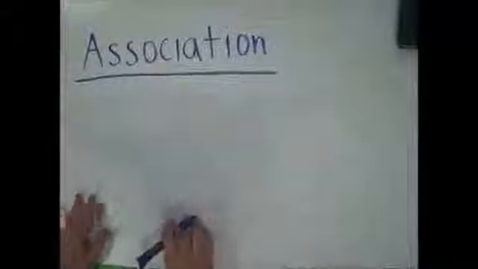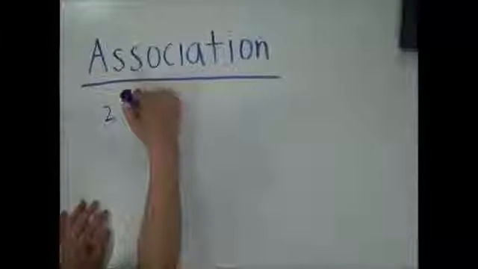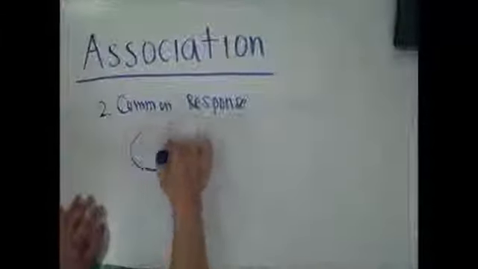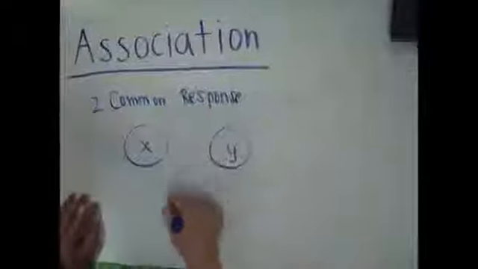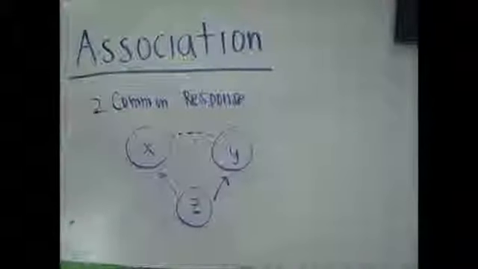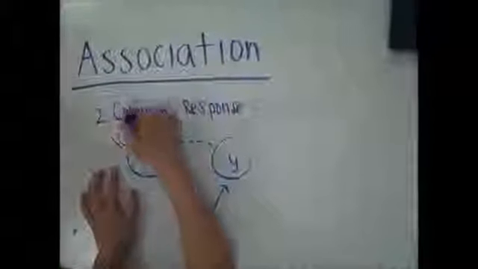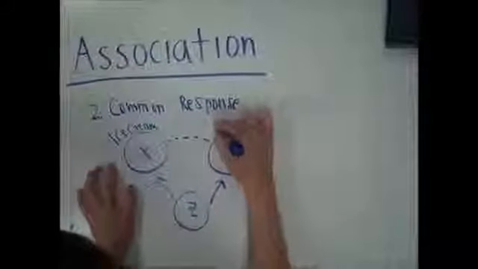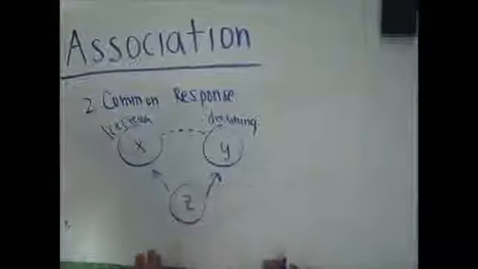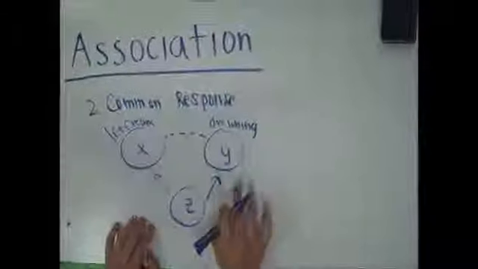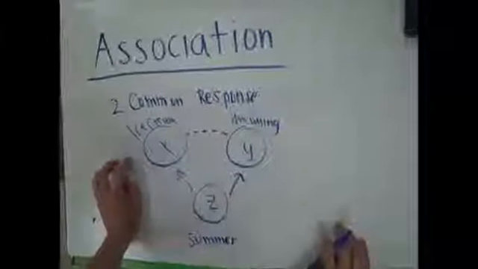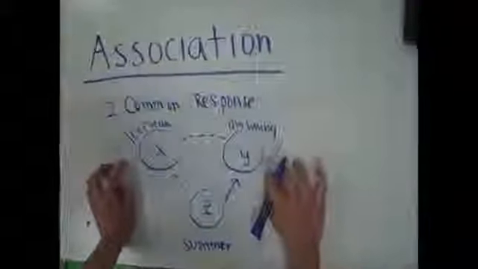The second type of association is called common response, and the diagram looks like this. One example would be ice cream sales and drowning. But does ice cream sales cause drowning? No. A lurking variable which causes both of these would be summer. So summer causes an increase in ice cream sales, and it also causes an increase in rates of drowning.